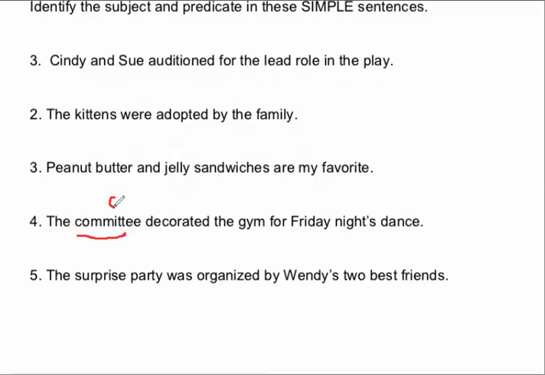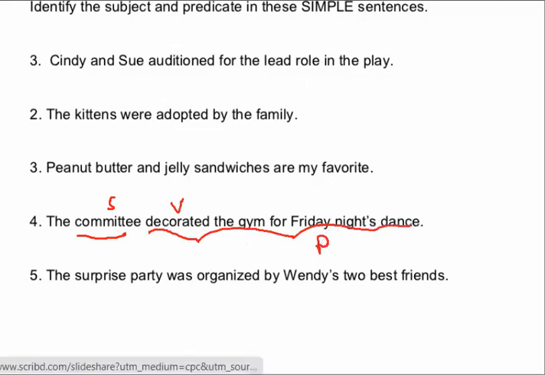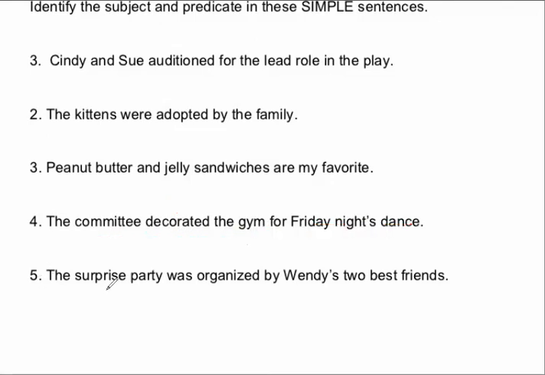Committee is the subject. Decorated is the verb. And decorated the gym for Friday night's dance is the predicate. Surprise party is the subject. Was organized is the verb. And was organized by Wendy's two best friends all together is the predicate.